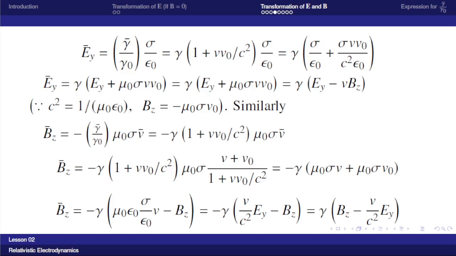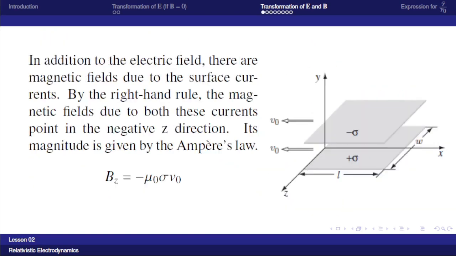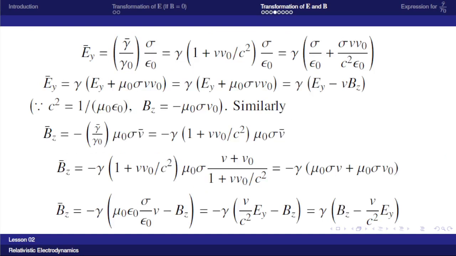That is equal to gamma into Ey minus vBz. Mu 0 sigma v0 is minus Bz, since we have Bz equal to minus mu 0 sigma v0. So putting that value here, we get gamma into Ey minus vBz.